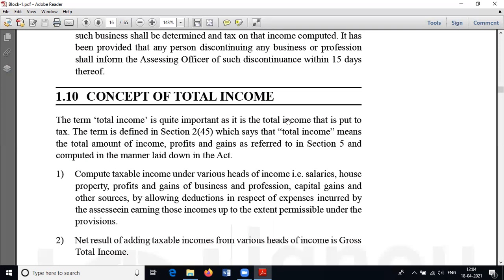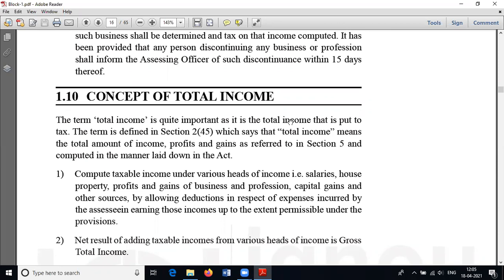Suppose a person draws salary as a part of his employment or gets a monthly pension from his employer after his retirement, they will be charged under the head income from salary. And a person who lets out his property, for example, his shopping complex or his residential house to somebody for rent, his income shall be charged under the head income from house property.